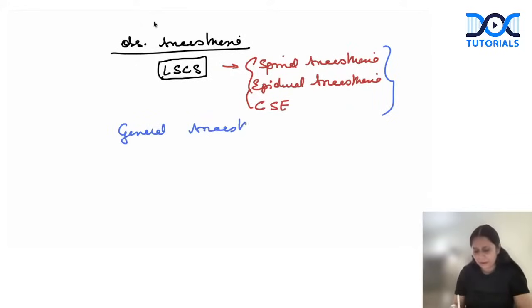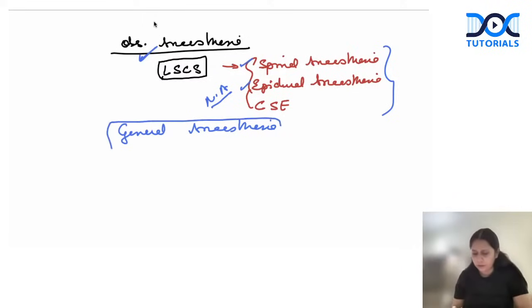So guys, so many times in my lectures I have told you that regional anesthesia has specific indications and some absolute contraindications. So spinal and epidural have specific indications and some absolute contraindications. And if my obs patient has one of those absolute contraindications, then I will have to go for general anesthesia. General anesthesia doesn't have any contraindication. Any kind of surgery, any type of patient can be taken under general anesthesia.